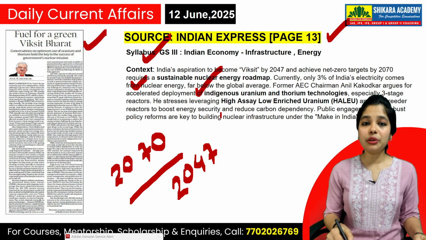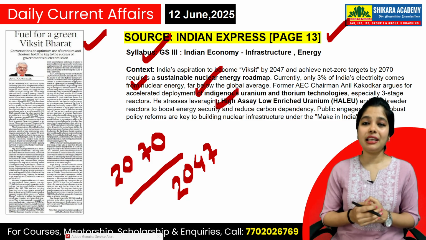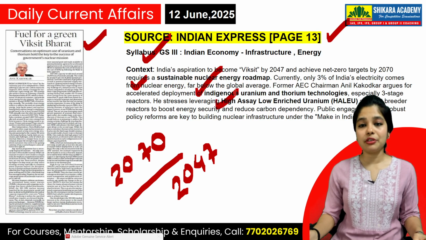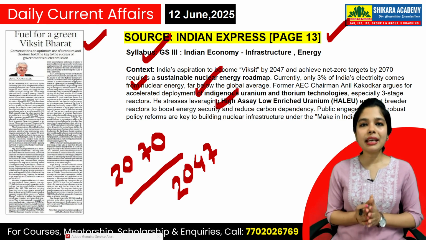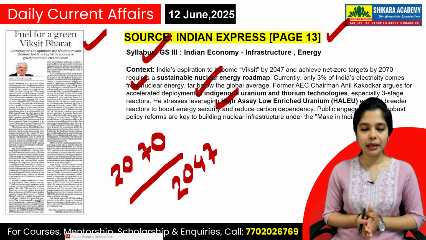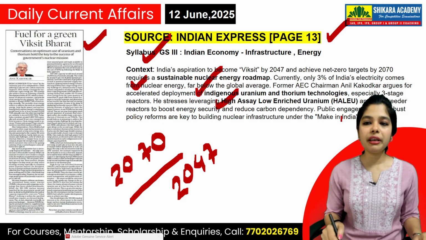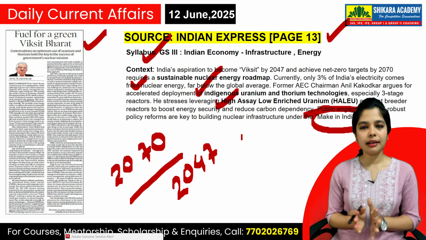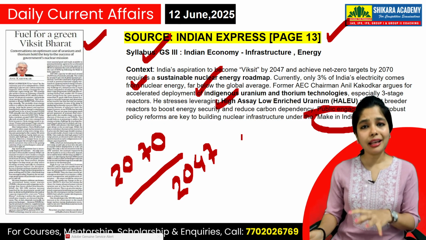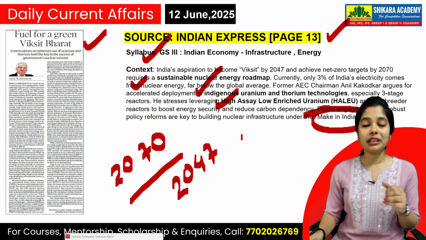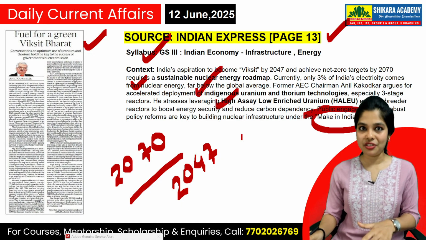Okay, and we need to stress on leveraging high assay low enriched uranium and fast breeder reactors to boost energy security. So Make in India is something the author is saying. Make in India, made in India. Okay, so if we are targeting Make in India, then we need to be very clear that our resources of uranium and thorium are very nicely utilized, and then they cater to the needs of nuclear energy, which is eco-friendly energy.